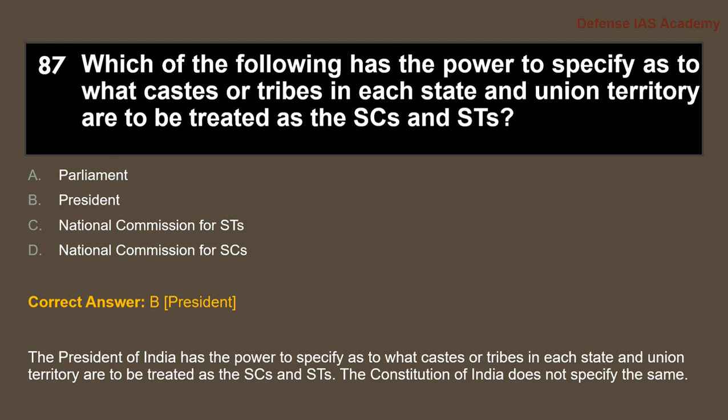The President of India has the power to specify what castes or tribes in each state and union territory are to be treated as scheduled caste and scheduled tribe. The Constitution of India does not specify anything about that. So it is the President of India who has the power to specify.